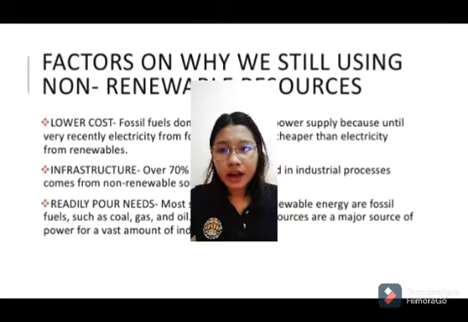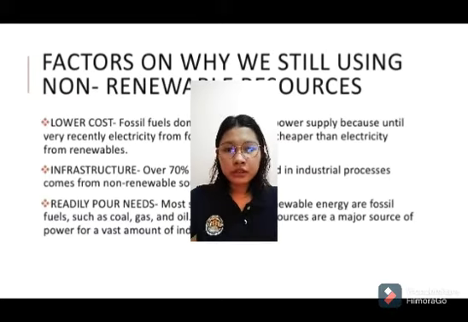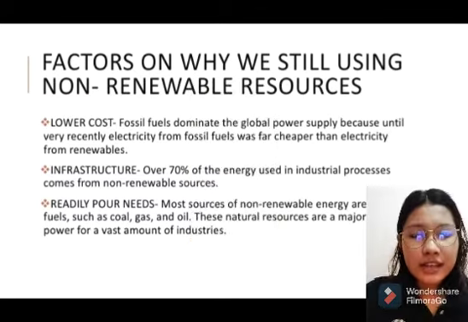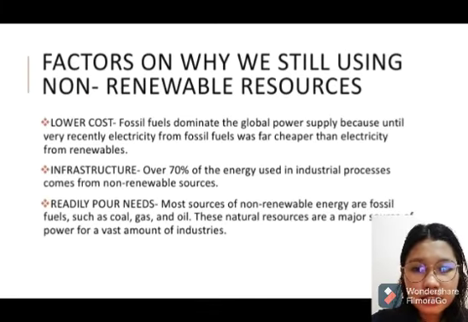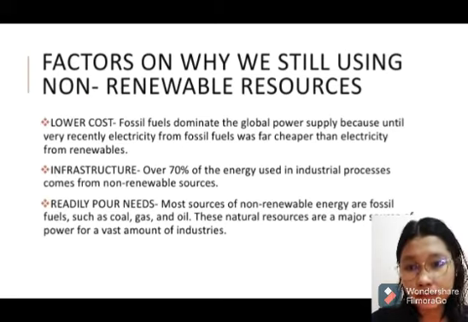So how is that? How are non-renewable resources cheaper than renewable resources? It is because as the demand for electricity increases, the supply of electricity from renewable resources is limited, unlike electricity from fossil fuels, which can be readily supplied. So that is why we are still using non-renewable resources.